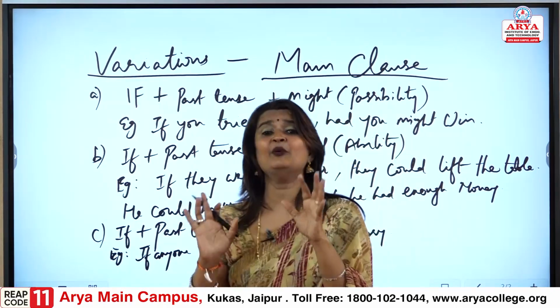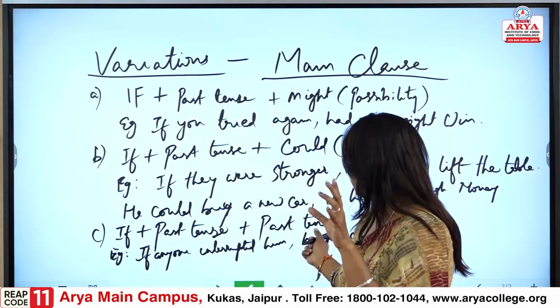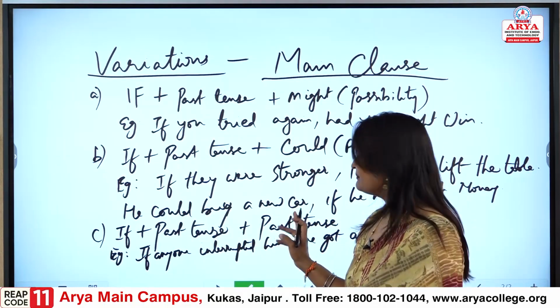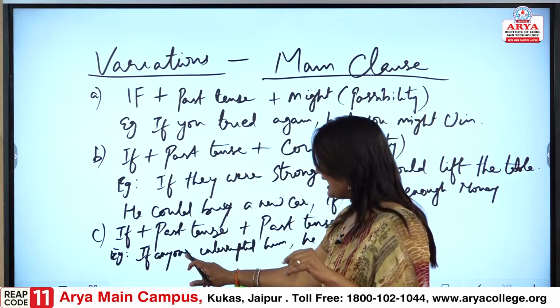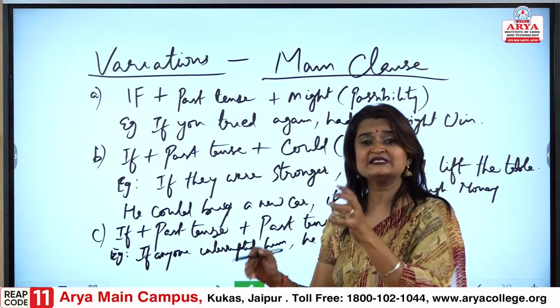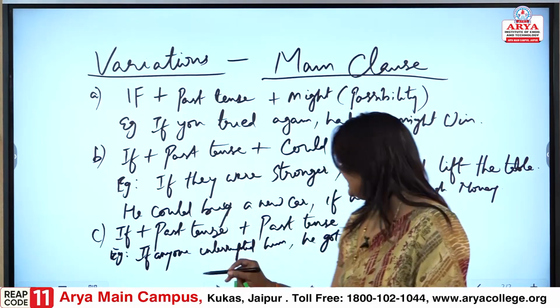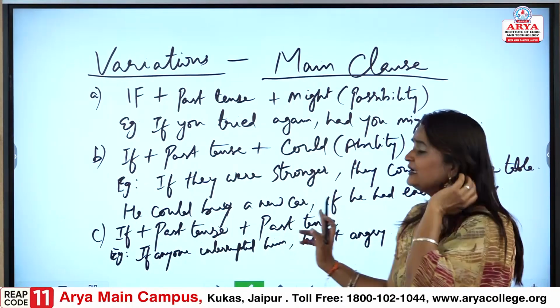So if anyone interrupted him, in that condition he got angry. Again it is past tense plus past tense. If it was interrupts, that is present, but here, if anyone interrupted him, he got angry.